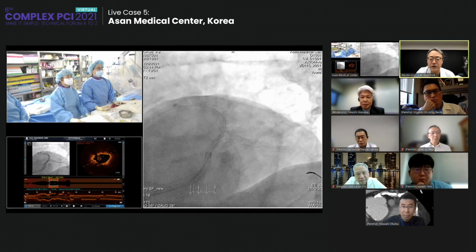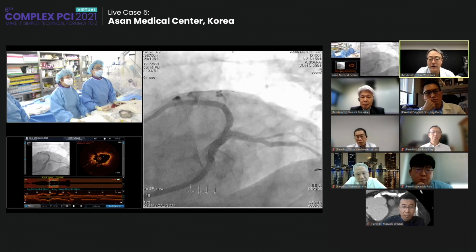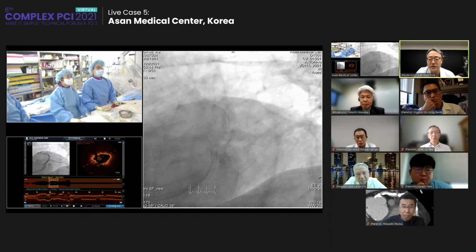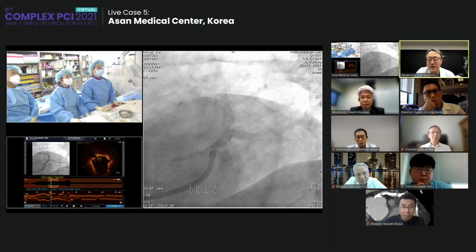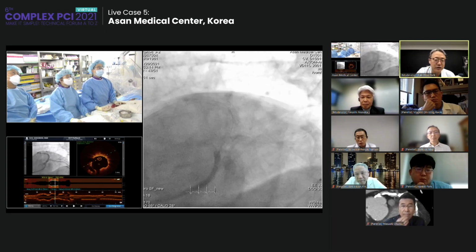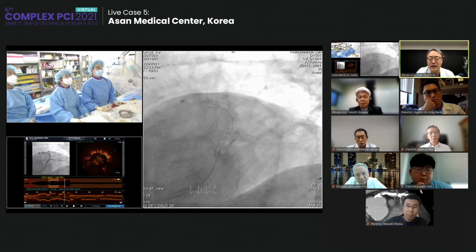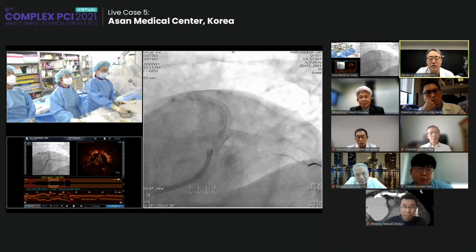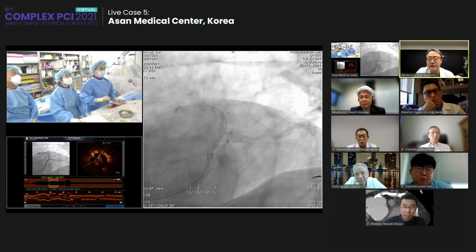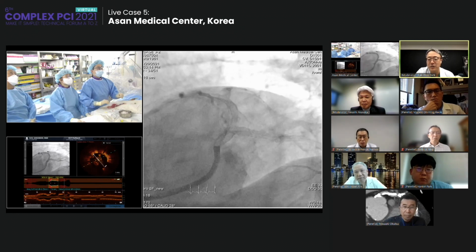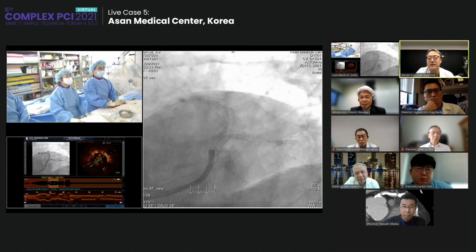Balloon dilation 4.0 in the LAD part and 3.5 in the circumflex part, and then two times kissing balloon dilation, and angiographically it looks better than before. The OCT shows the lumen area is much bigger, 5.7. So at this moment, what would be your opinion from the panel, or what would be the next step? Just leave it alone, or DB, or another additional stent? How do you think, panel?